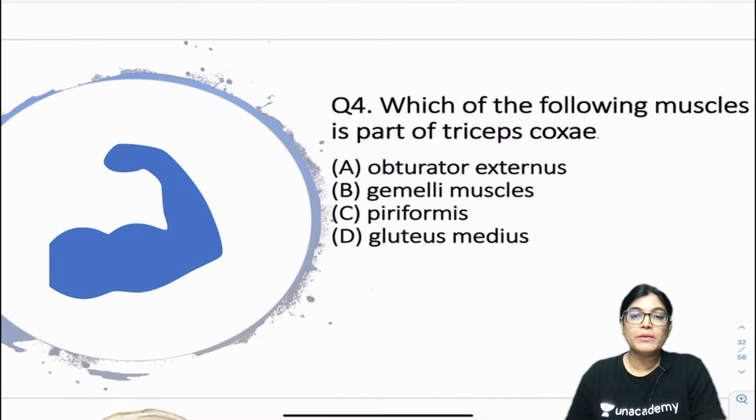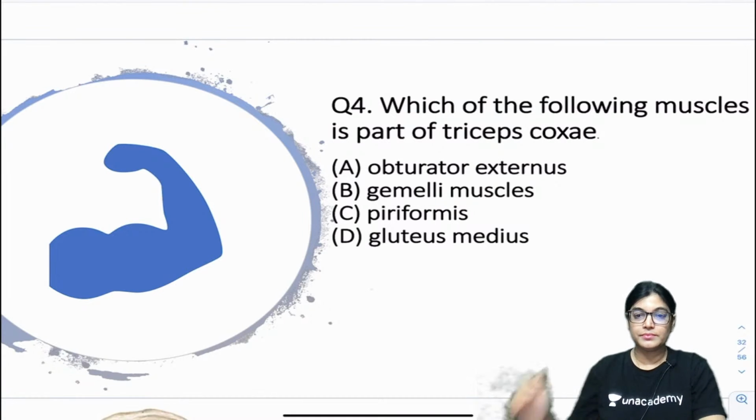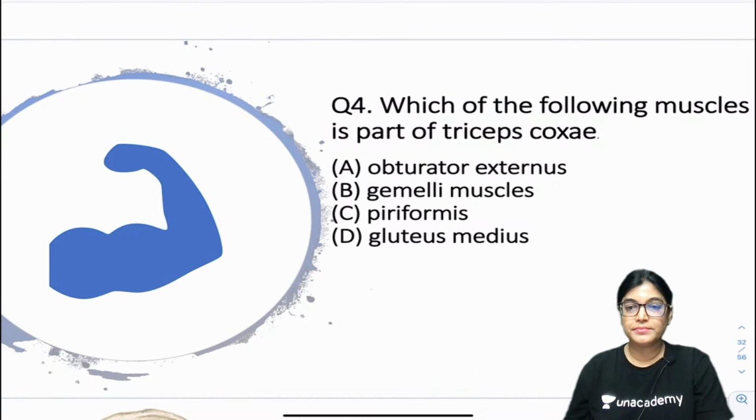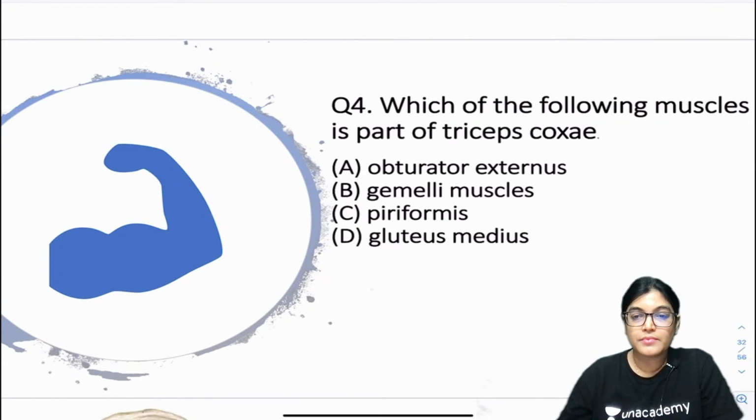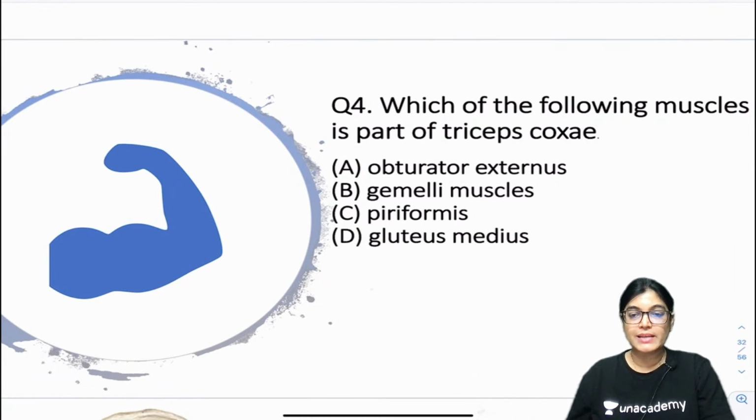Which of the following muscles is part of triceps coxae? Easy one. Which of the following muscles is the part of triceps coxae? Which of the following muscles is a part of triceps coxae? So I am getting answers. Okay, I got it. I am waiting for the answers.